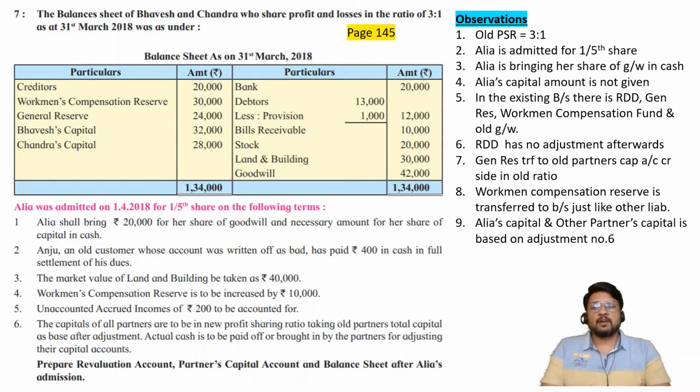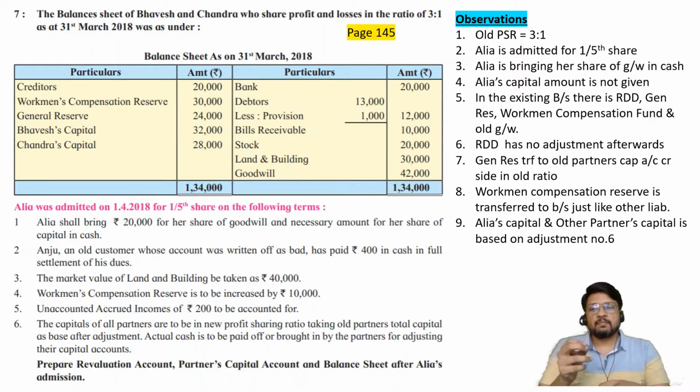Since it is already written off, we cannot say that Anju is paying it to us. We will have to say who is paying: that person who was written off by us as bad debtor is paying it to us. So generally, for discussing this adjustment in 11th standard, I take a simple example.